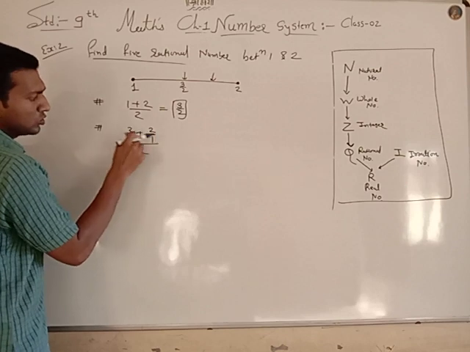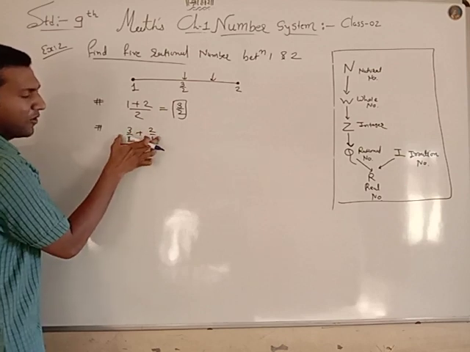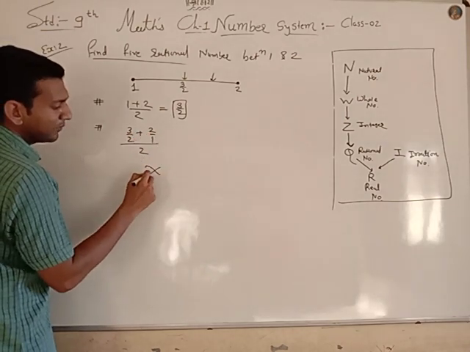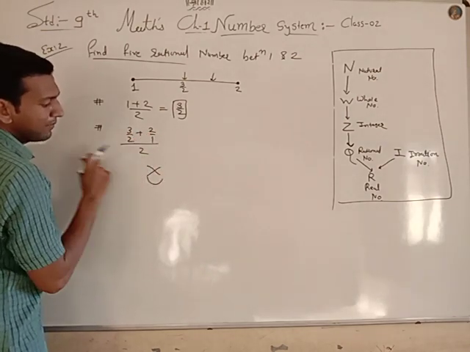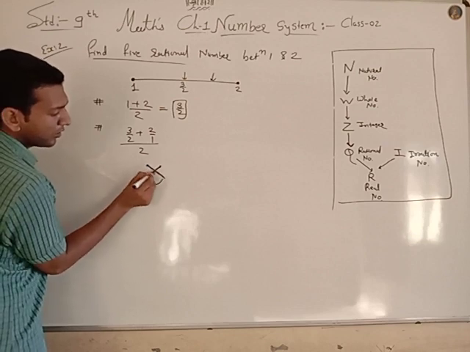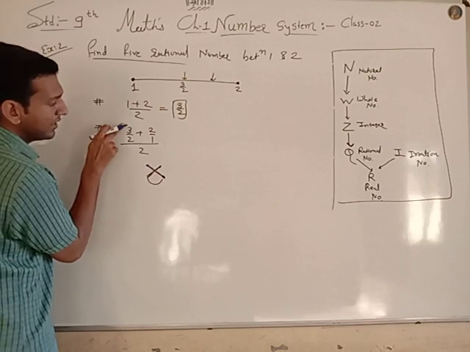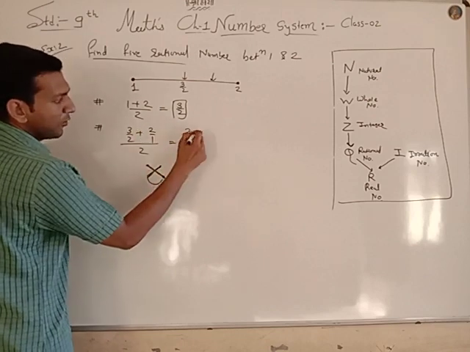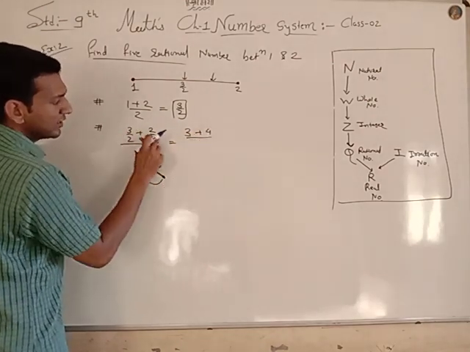And how to solve this? It is in the form of fraction. Whenever a fraction is given, always keep this sign. Always remember this sign. It is a magic sign. The product of these diagonal numbers: 1, 3 ones are 3, 2 twos are 4, 2 ones are 2.